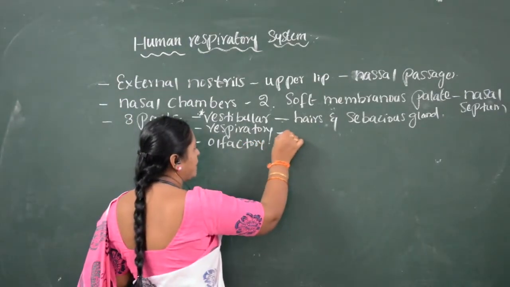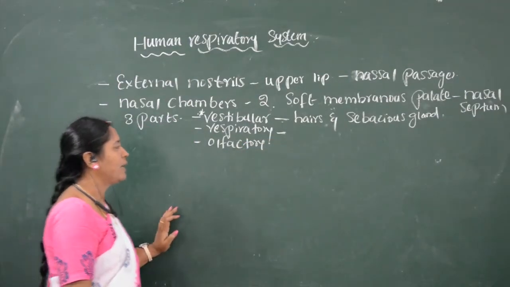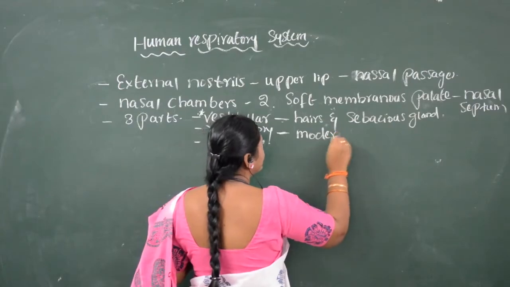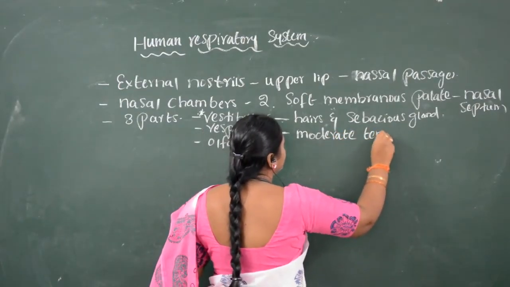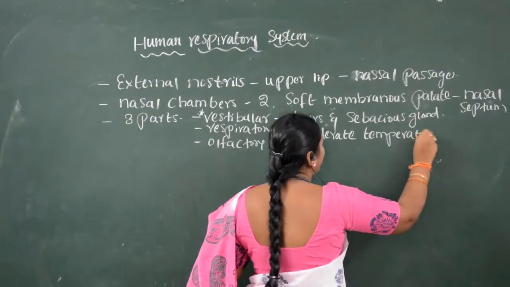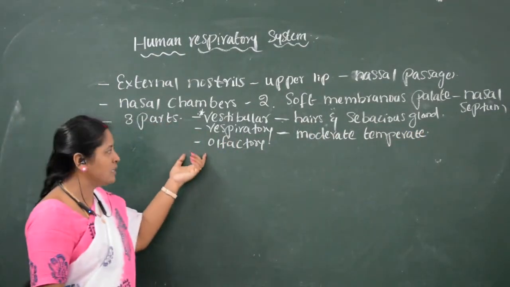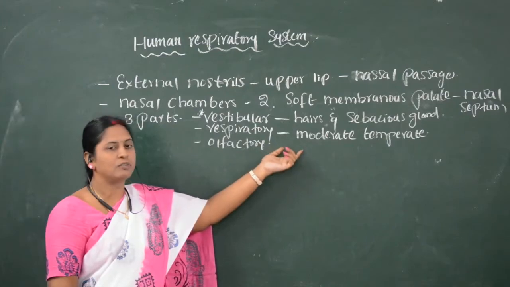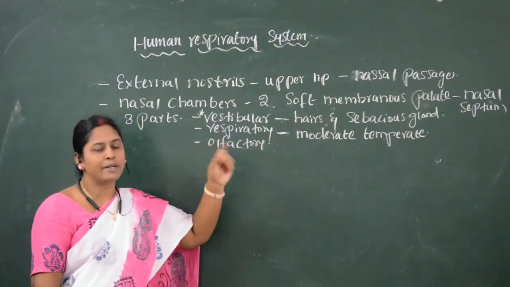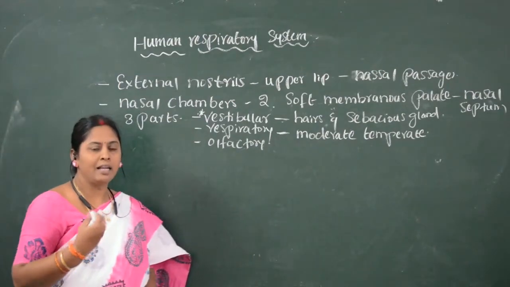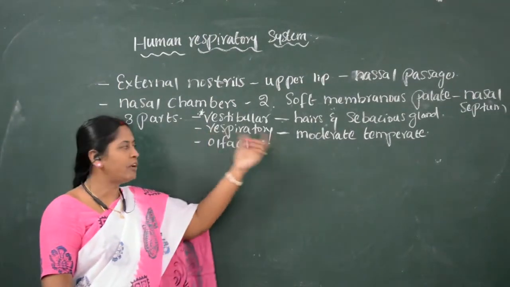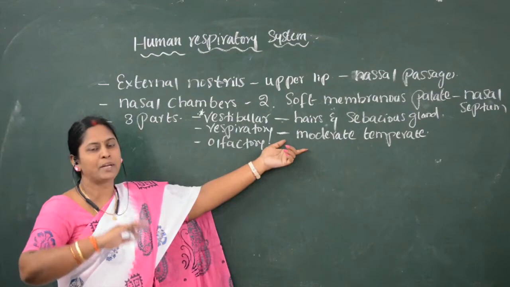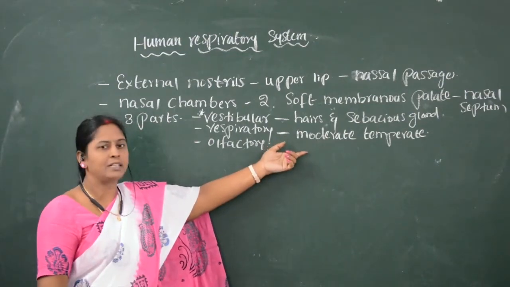Next is the respiratory part. The main function of the respiratory part is that it moderates the temperature. In the nasal chamber, the respiratory part is the second part. Moderating means that the inhaled air entering the lungs, before reaching the lungs, is brought by the respiratory part to the temperature of the body. That is moderating the temperature.